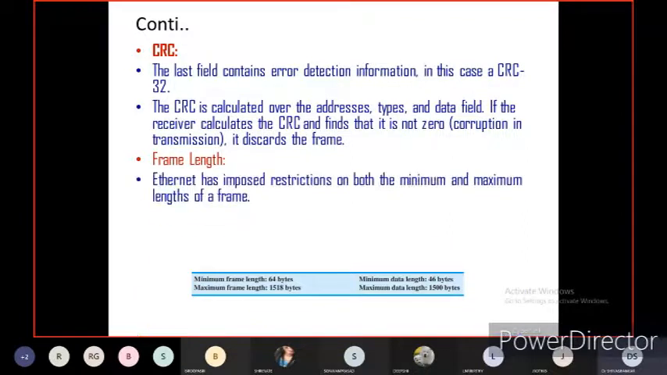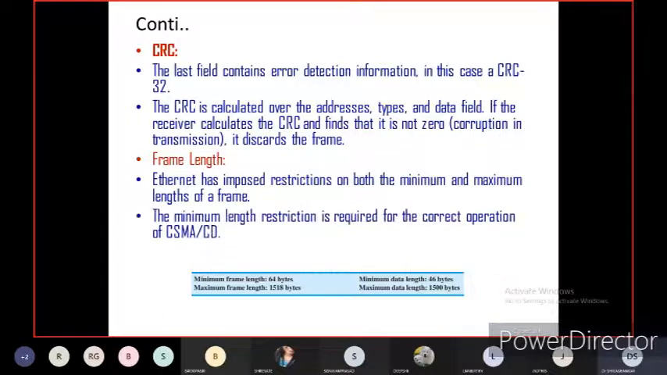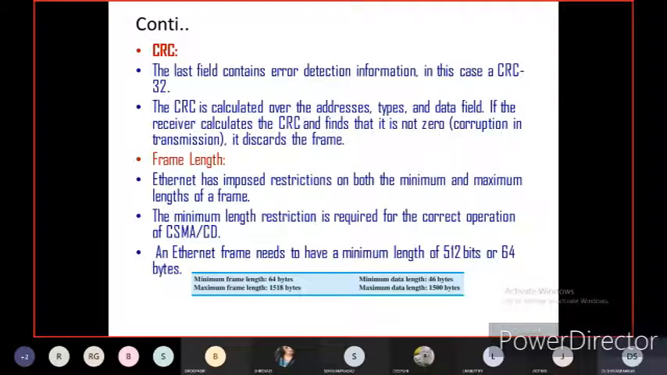What is frame length? Ethernet has imposed restrictions on both the minimum and maximum length of a frame. The minimum length restriction is required for the correct operation of carrier sense multiple access. An Ethernet frame needs to have a minimum length of 512 bits or 64 bytes. The maximum frame length is 1518 bytes exactly. The minimum data length is 46 bytes. The maximum data length is 1500 bytes.